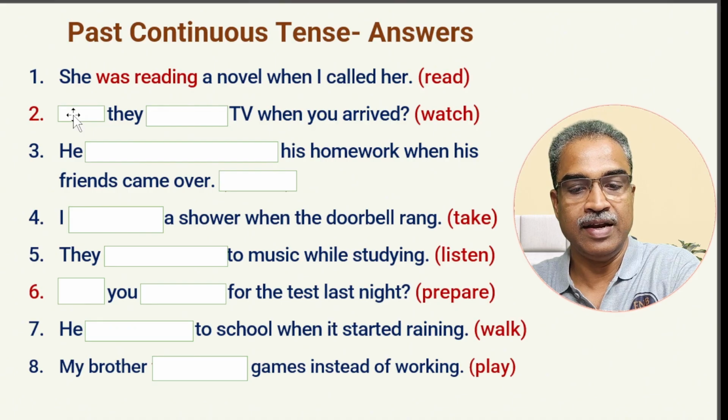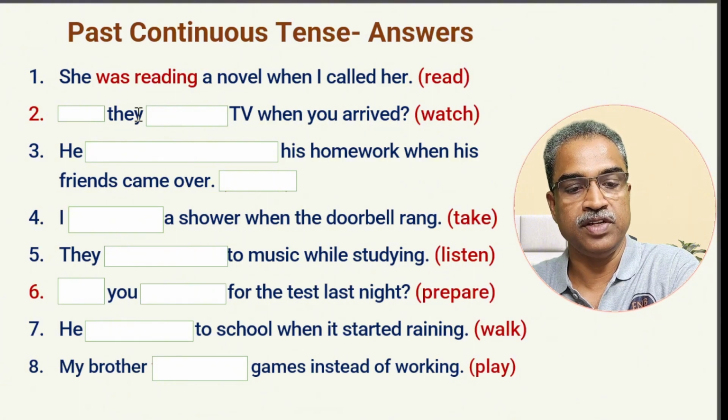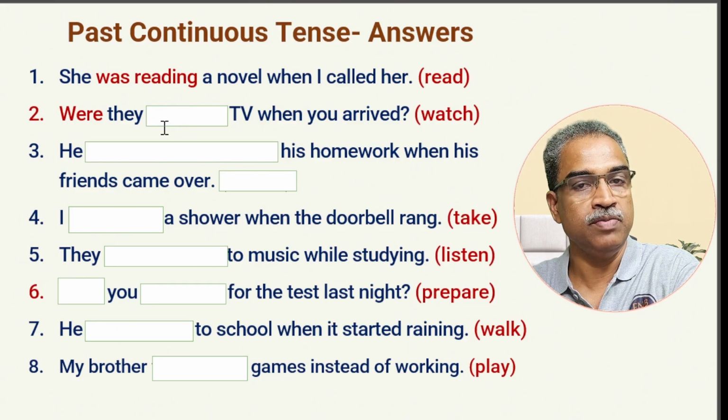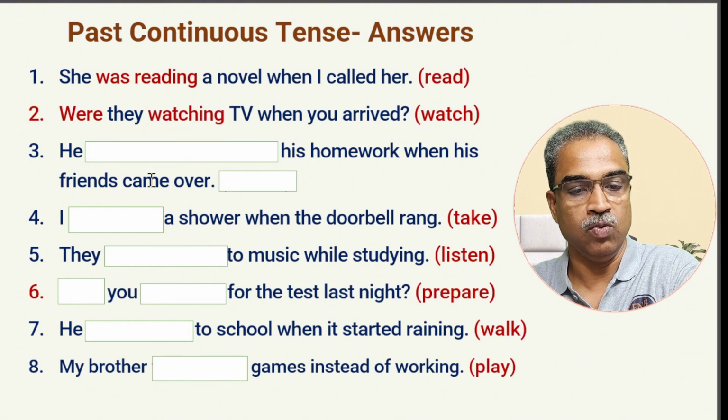Next is: dash they dash TV when you arrived. It's a question. So the subject is they here. In the past continuous, the auxiliary verb with they is were, right? So were they? Then the main verb is watch. It should be the ing form, watching. Were they watching TV when you arrived?